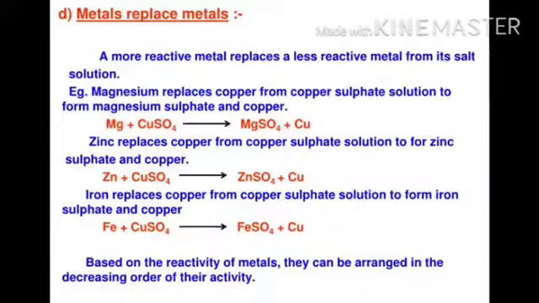Zinc replaces copper from the copper sulfate solution to form zinc sulfate and copper. You see the equation, Zn plus CuSO4 gives ZnSO4 plus Cu. Now in this, zinc displaces copper. Iron replaces copper from the copper sulfate solution to form iron sulfate and copper. Fe plus CuSO4 gives FeSO4 plus Cu. But if we take iron sulfate plus copper, then there is no reaction because copper is a less reactive metal than iron.